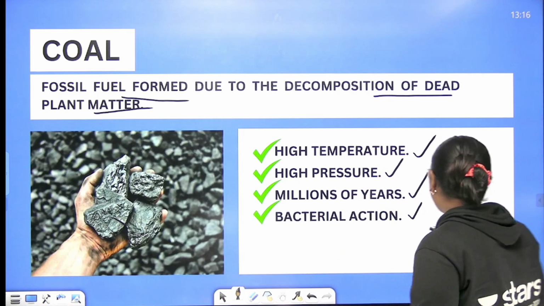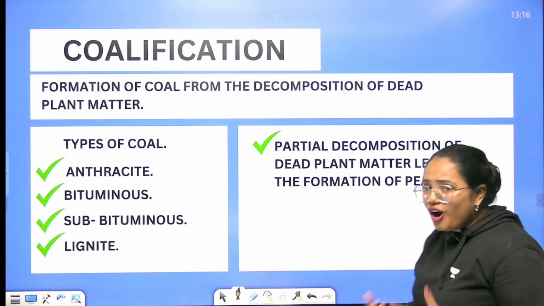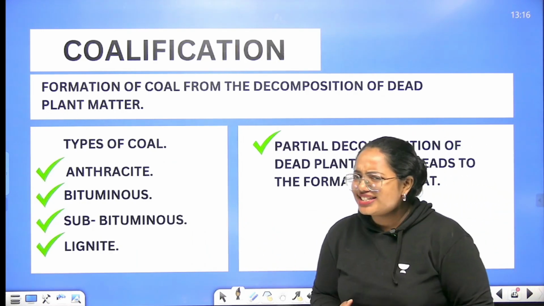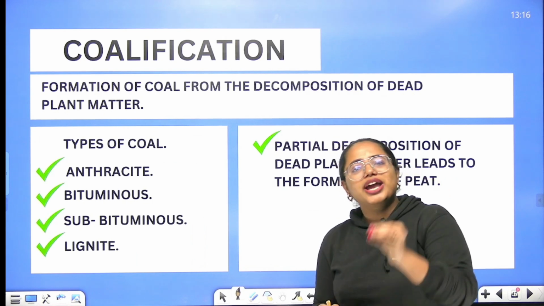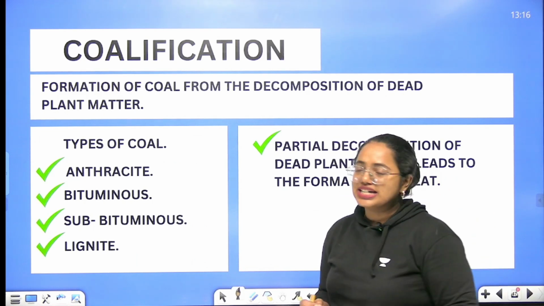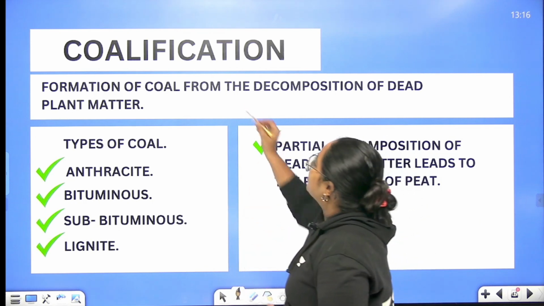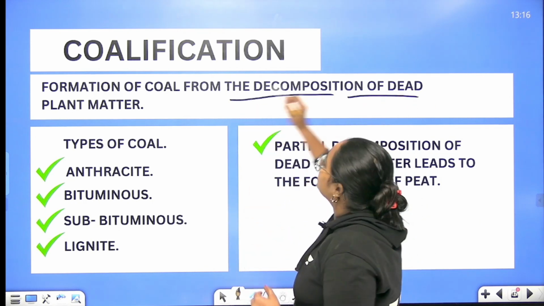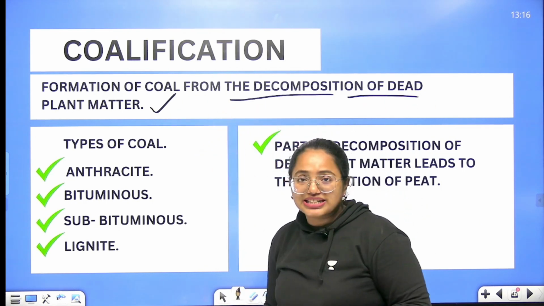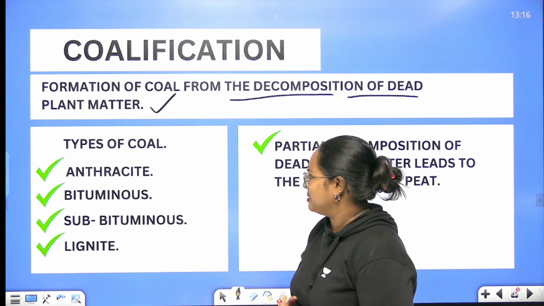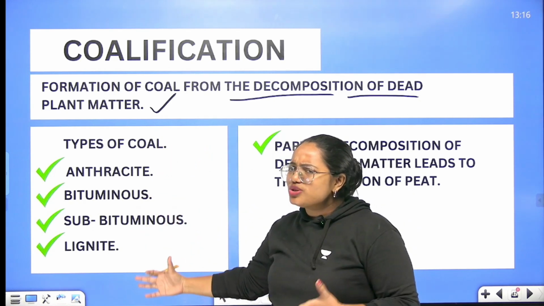Clear? And now we are going to talk about qualification. What is qualification? Very simple. Formation of coal can be called qualification. We have to talk about the process, right? Yes. So the formation of coal from the decomposition of dead plant matter can be called qualification. Very simple.